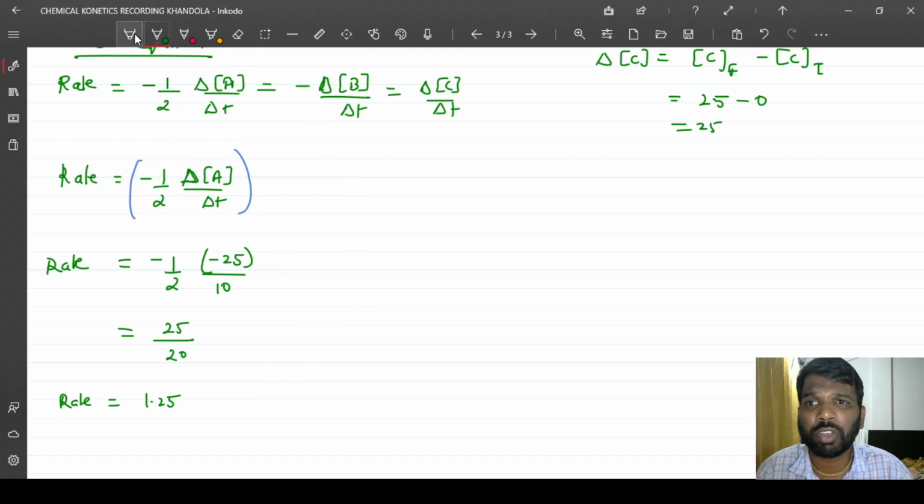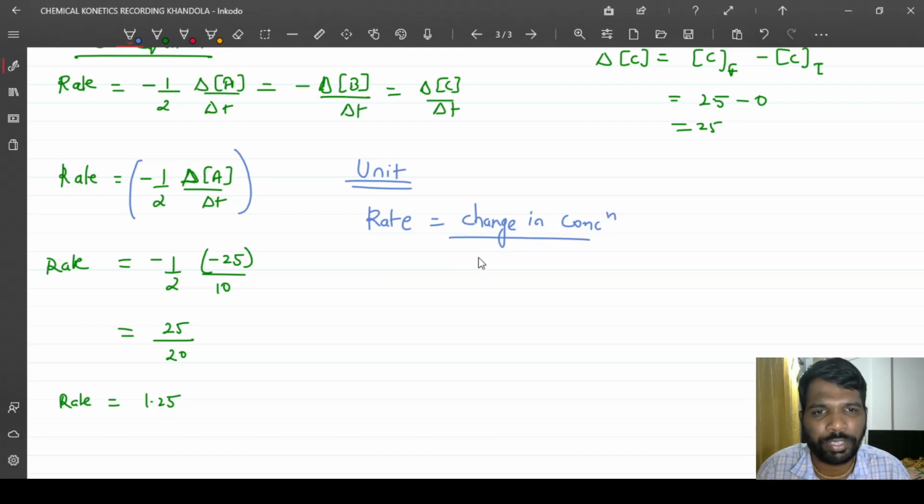Now coming to the units of the rate of reaction. So basically, rate is equal to change in concentration, whether it is reactant or product, doesn't matter, upon change in time or time taken. The unit of concentration I will take as molarity, which is moles per liter.